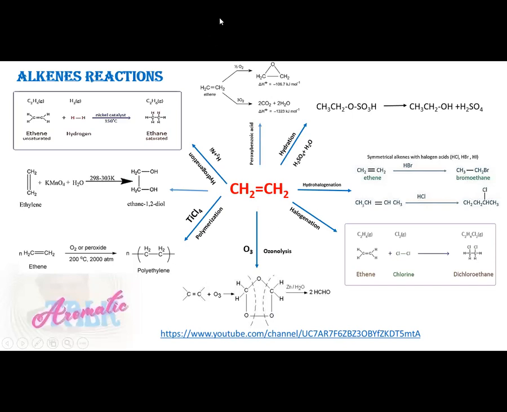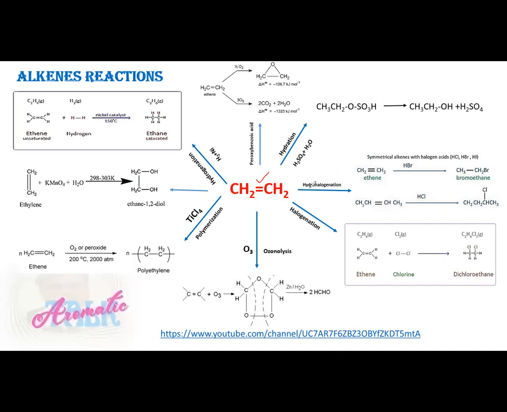Next, we will see the reactions of alkenes by this summary. Here we have taken a very simple alkene, that is ethene or ethylene. Ethylene undergoes a hydration reaction in the presence of sulfuric acid. First of all, ethyl sulfate is formed, and then ethanol is formed, and alcohol will be the final product.